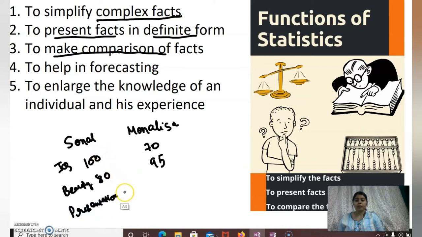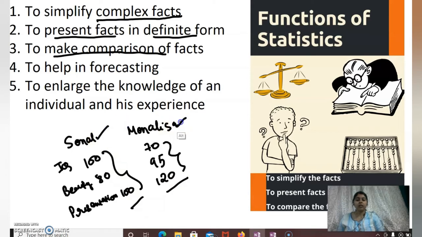In presentation maybe she gets 100 and she gets 120. Then we take the average and see the average score of Sonal and Mona Lisa. Once we do it, we can compare easily whether Sonal is better than Mona Lisa or Mona Lisa is better than Sonal. We can compare through statistical methods like correlation, standard deviation, mean, average, percentage. Through this we can easily compare the two facts, or more than two facts also, but here I am taking only the example of two facts.